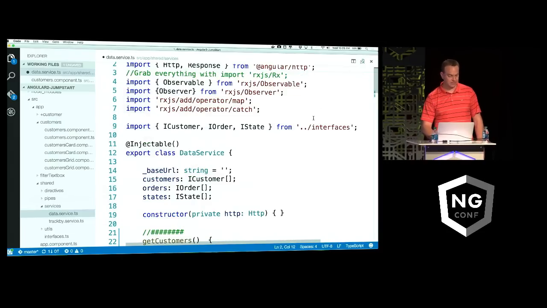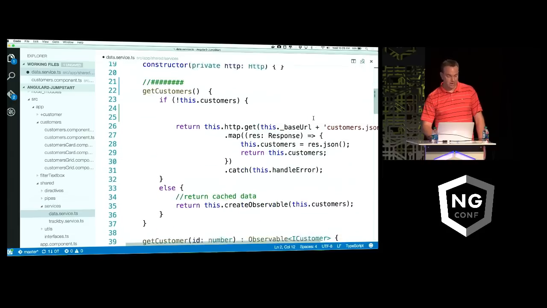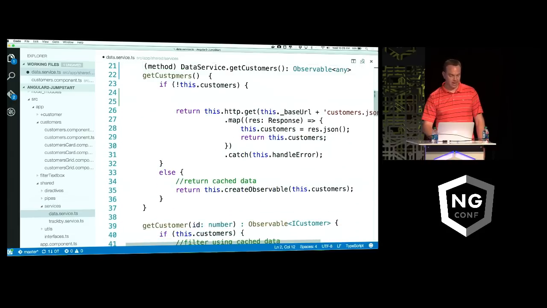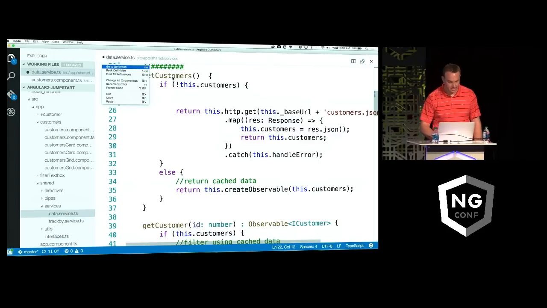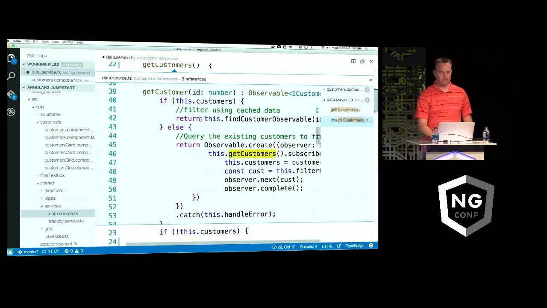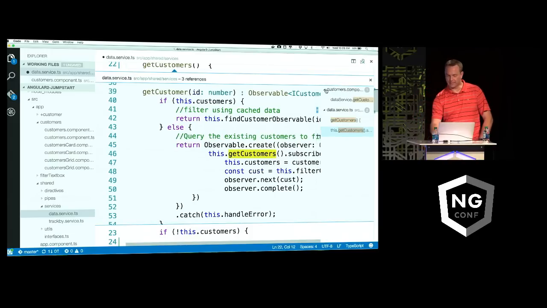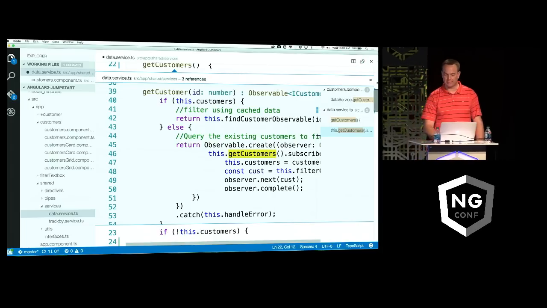And as we get to interfaces in a moment, we'll see this more. I could even come in and say, hey, how many people are calling this particular function, getCustomers? Find all references. And over here to the right, it looks like the customers component is using this one. And obviously it might be used in multiple places.